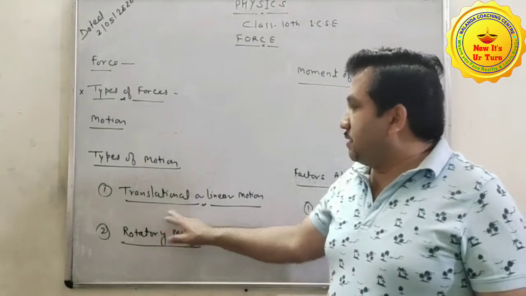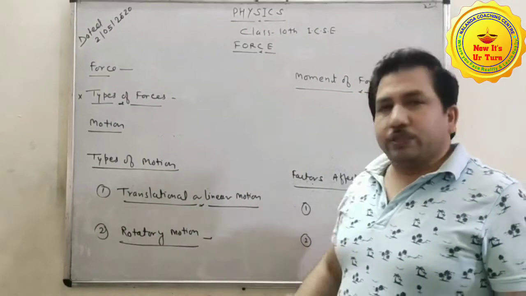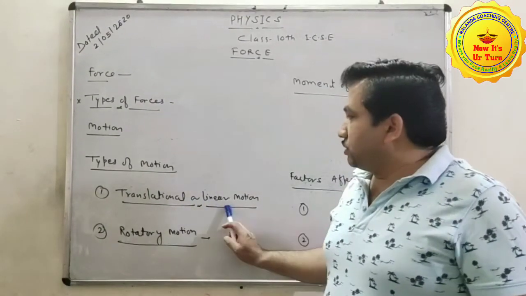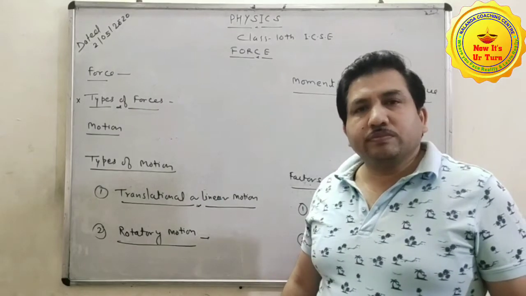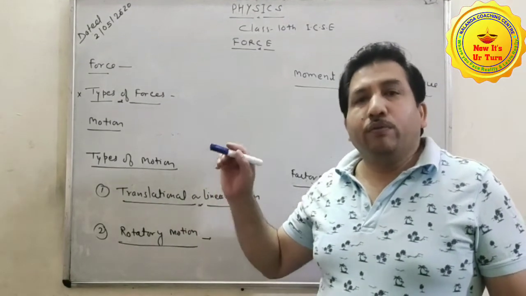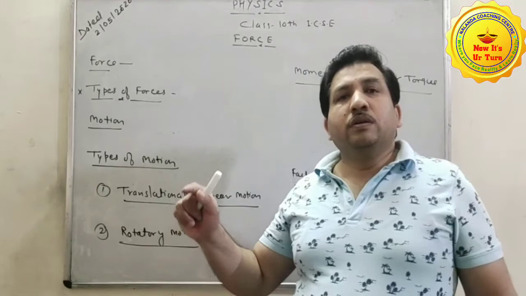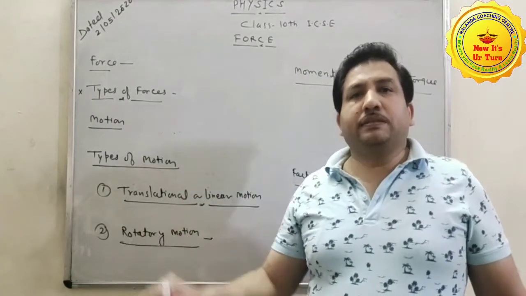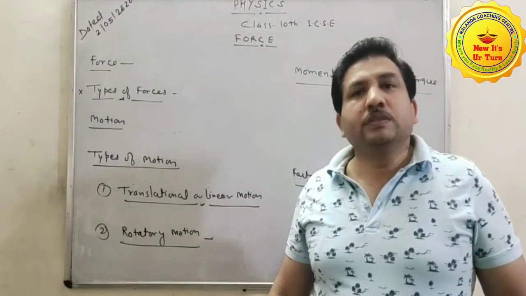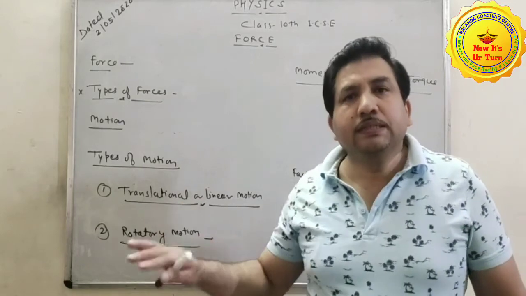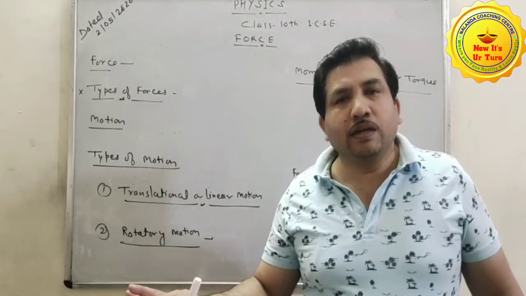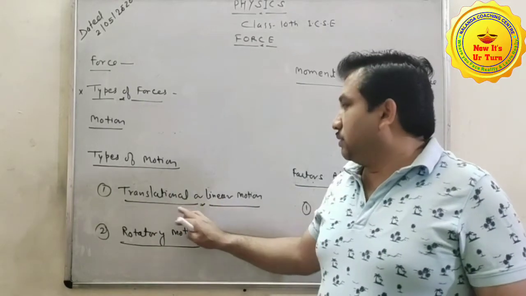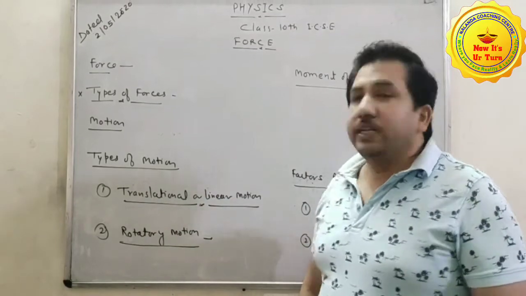Now translational motion or linear motion. When a body moves on a straight path, then the motion is called simply translational or linear motion.